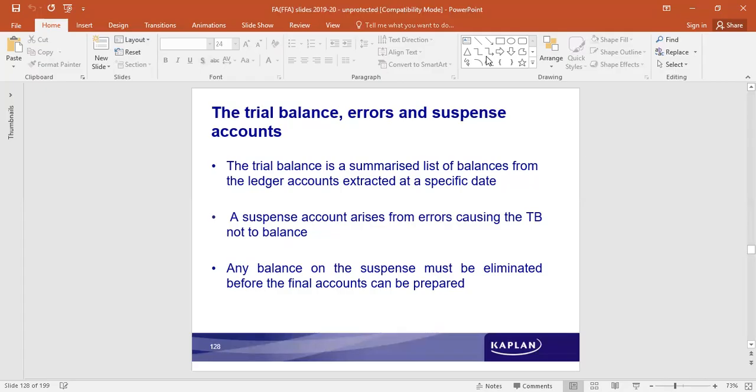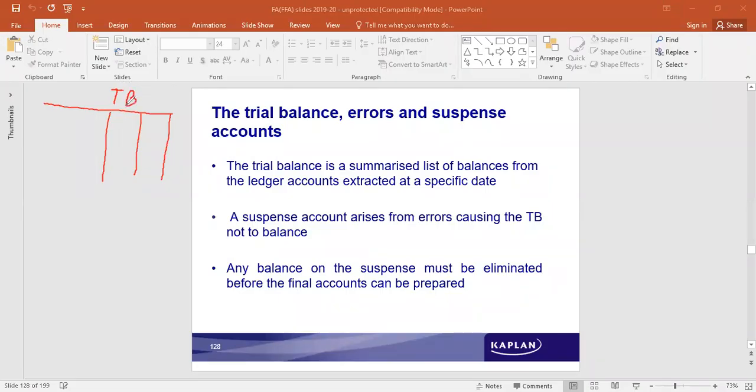Because it's a double-entry bookkeeping system, every transaction has a dual aspect. So there's a debit, there's a credit. One transaction appears once on the debit side and once on the credit side. So it would be posted into ledger accounts. So ledger accounts are balanced. Any balance that is carried forward is brought to the statement called a trial balance.